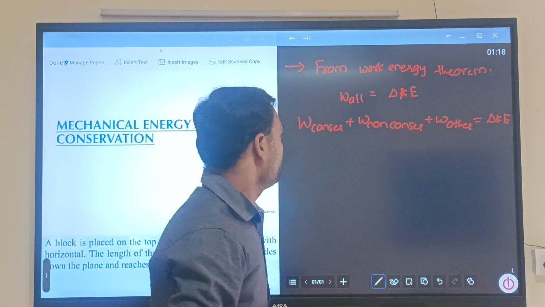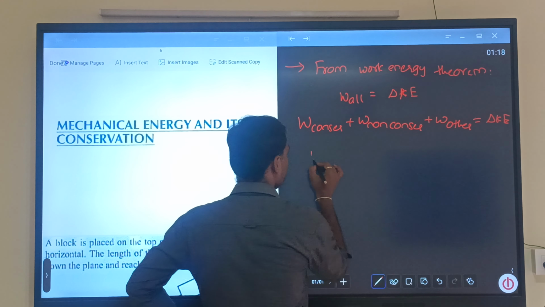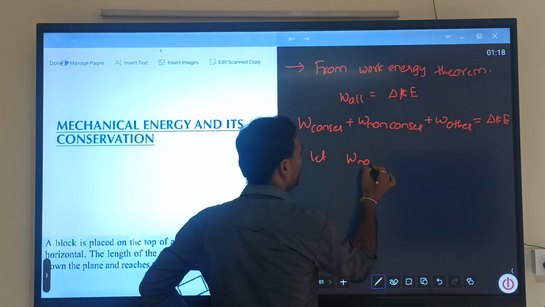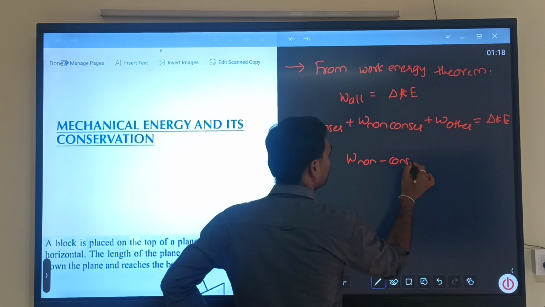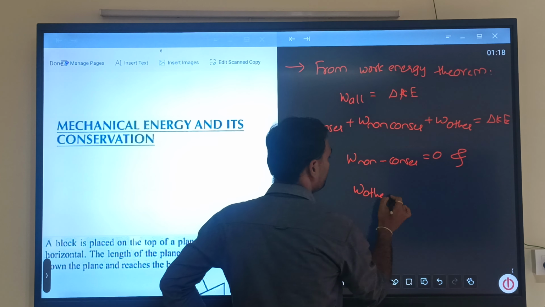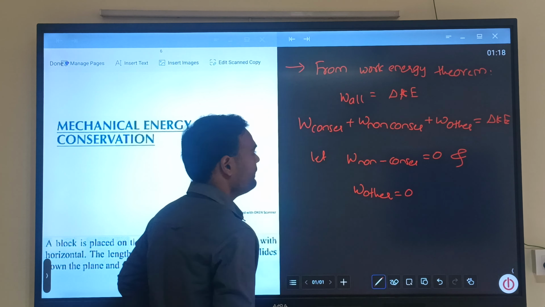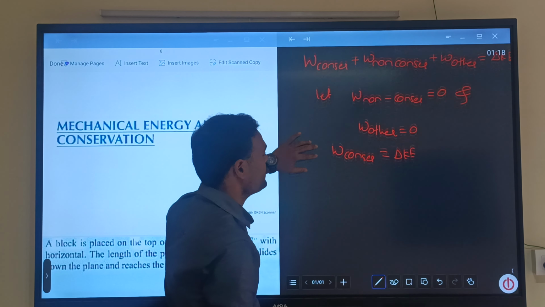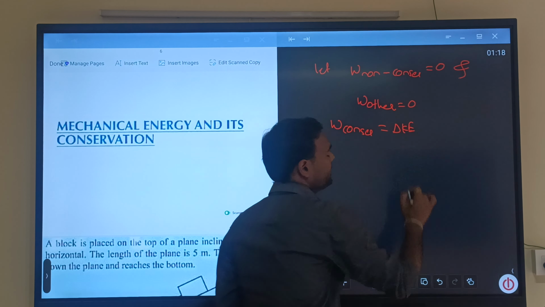And see here, suppose let work done by non-conservative forces is equal to 0 and work done by other is also equal to 0. We can say that work done by conservative forces is equal to change in kinetic energy, right?